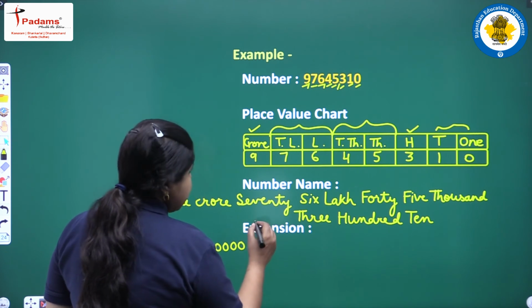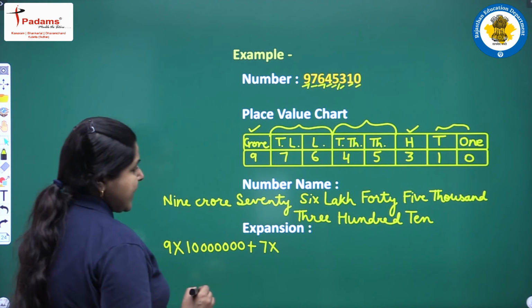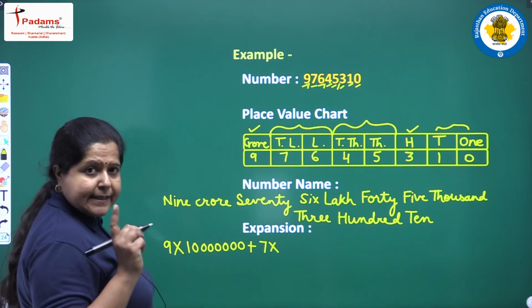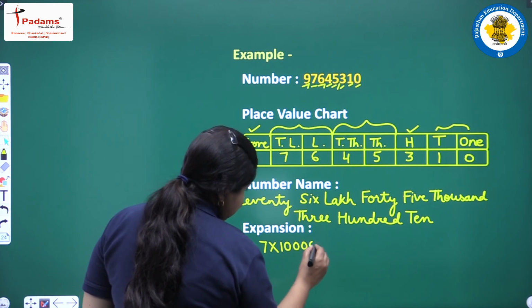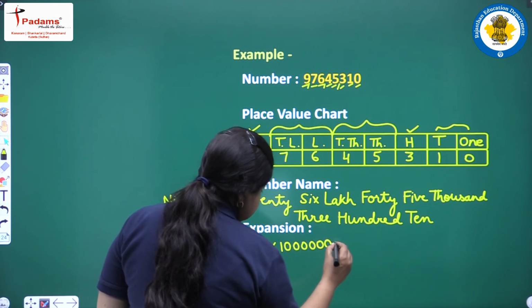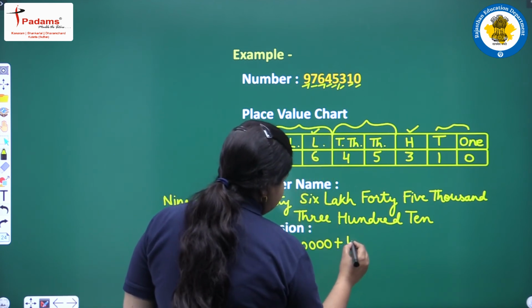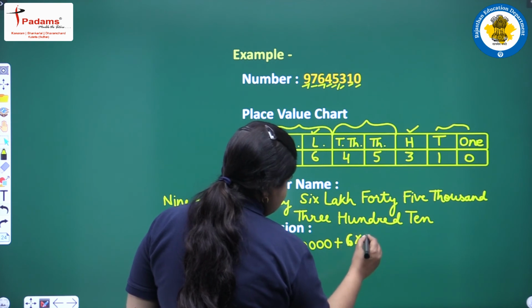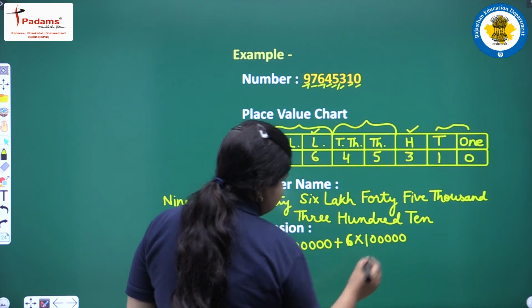Plus, then we have 7 at 10 lakhs place value, it will have 6 zeros, 1, 2, 3, 4, 5, 6, plus then lakh has 5 zeros. So, 6 into 1, 1, 2, 3, 4, 5.